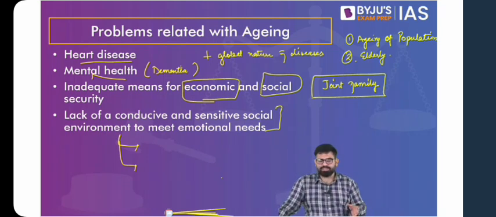So we have to look at both the dimensions. With respect to government intervention, we have to see what kind of schemes, reservations, etc. the government has, and if at all there can be any suggestions for the same. And also try to relate it more to various dimensions for that matter.